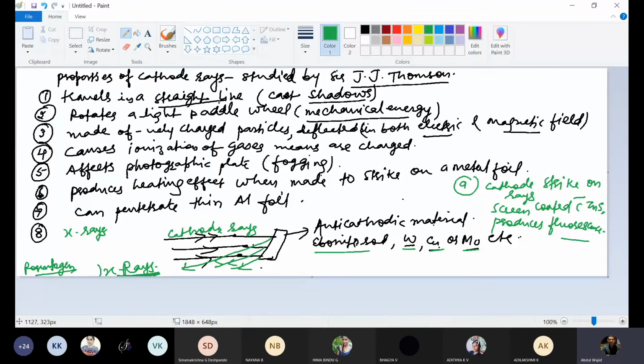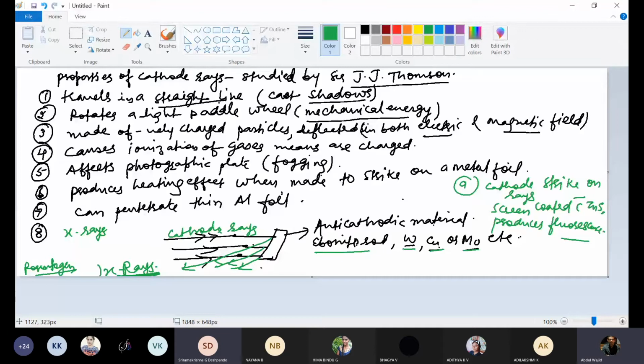Some metals will lose electrons with relatively greater ease, and some metals will lose electrons with relatively greater difficulty. So that depends. If a metal has a higher electrode potential, what does it mean? Higher electrode potential means it will lose electrons with relatively greater difficulty. So ideally, noble gases and noble metals will lose electrons with relatively greater difficulty because their electrode potential will be higher. If it is a highly reactive metal, then the electron will be lost easily. So that will be affected by their electrode potential.